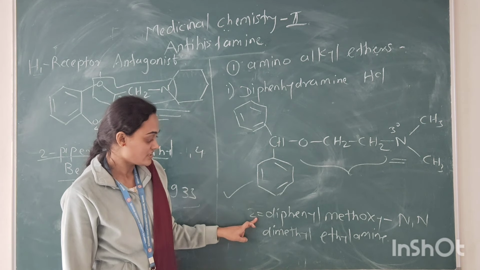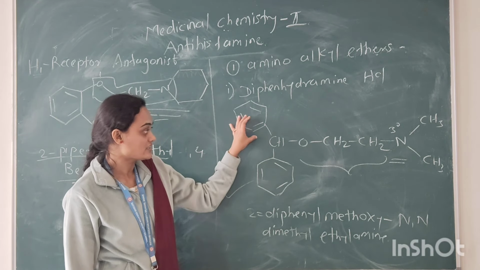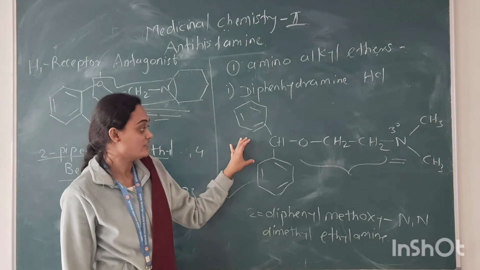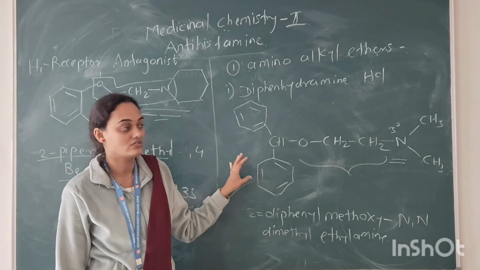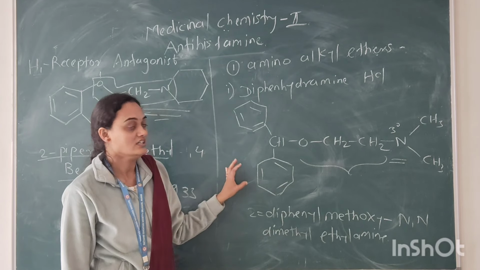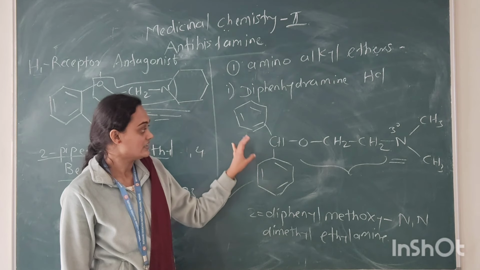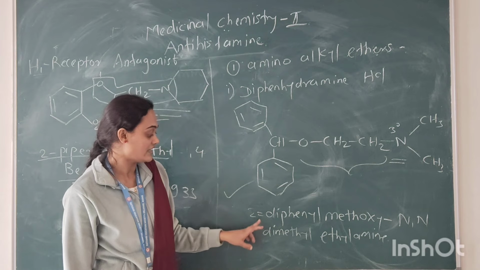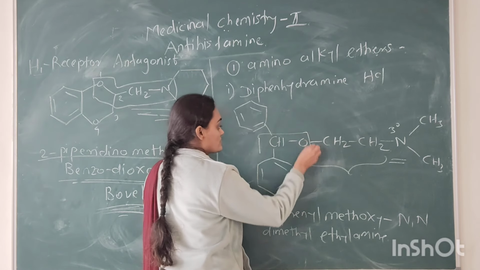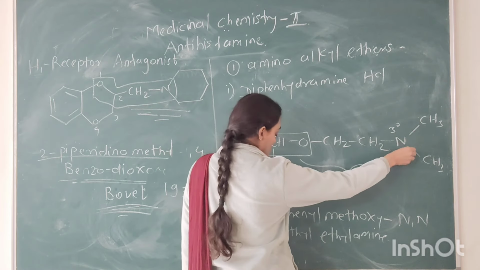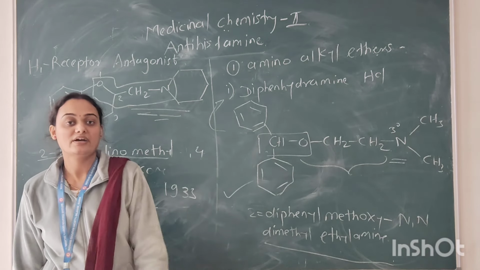The nomenclature: it consists of two phenyl moieties, that is diphenyl, bulky groups which are essential for the pharmacological action of diphenhydramine. Both aromatic rings are phenyl rings, that is diphenylmethoxy, and then dimethylethylamine, that is diphenhydramine hydrochloride.